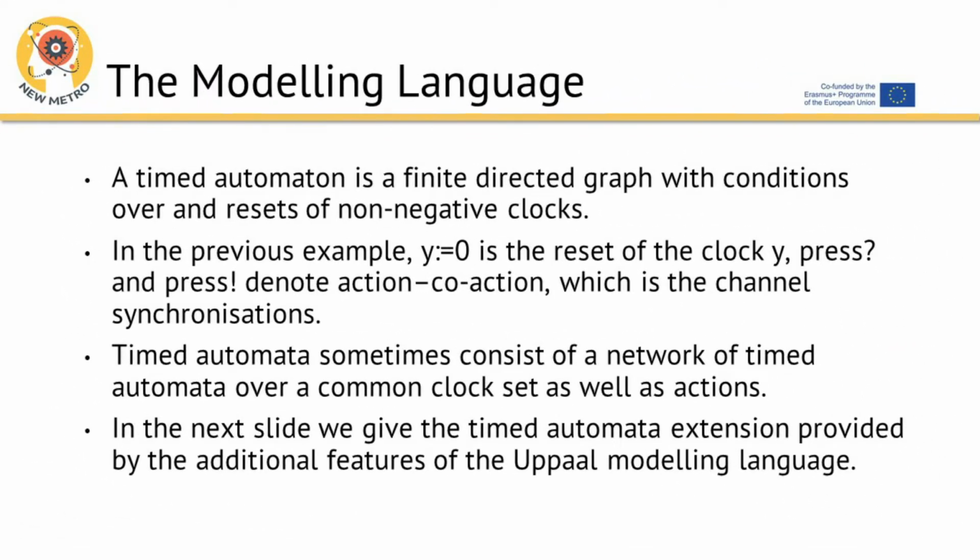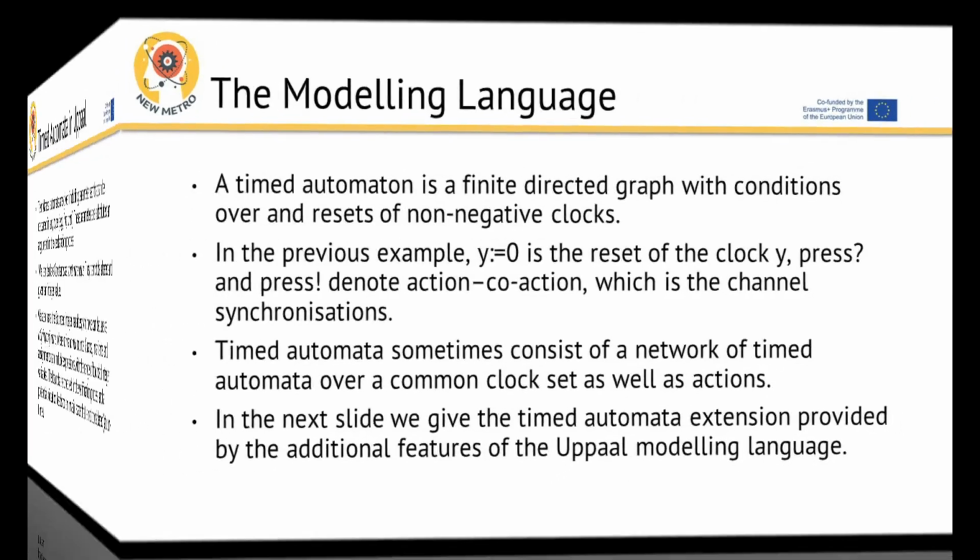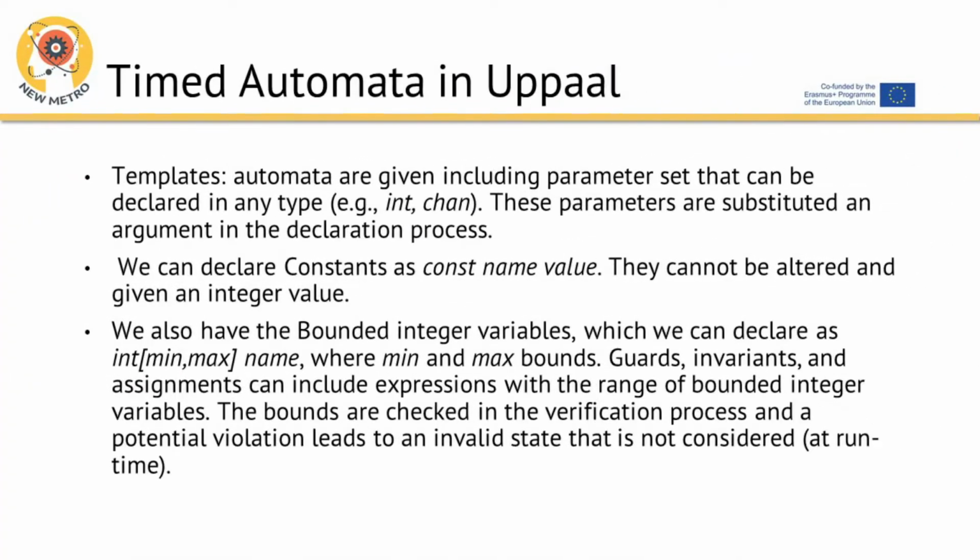The modeling language. A timed automaton is a finite directed graph with conditions over and resets of non-negative clocks. In the previous example, y:=0 is the reset of the clock y, and press? and press! denote action and co-action, which are the channel synchronizations. Timed automata sometimes consist of a network of timed automata over a common clock set as well as actions. In the next slide we give the timed automata extension provided by the additional features of the Uppaal modeling language. Timed automata in Uppaal.